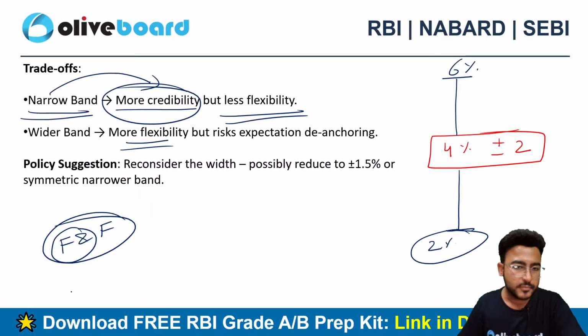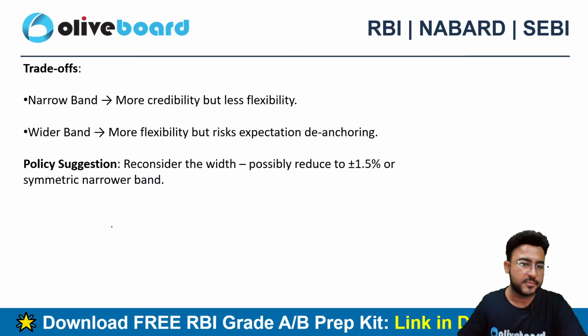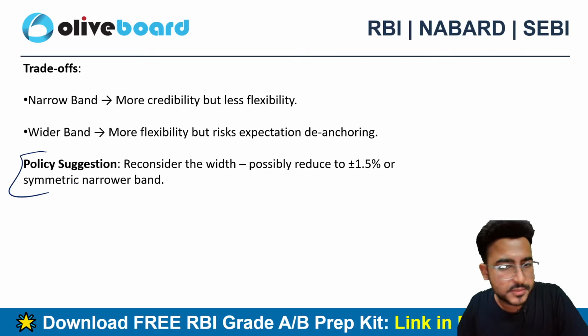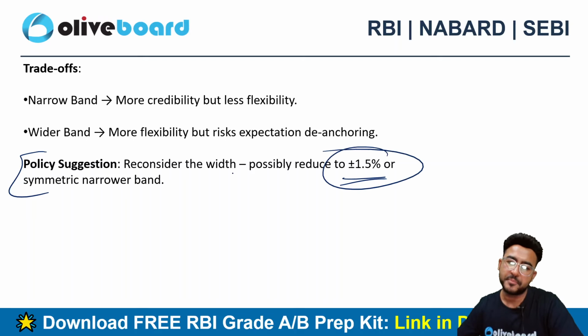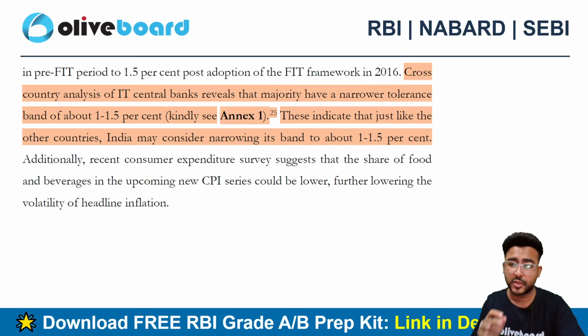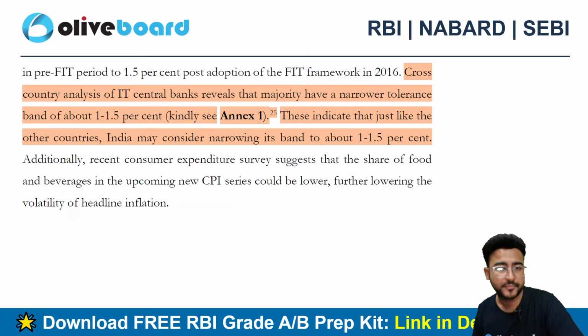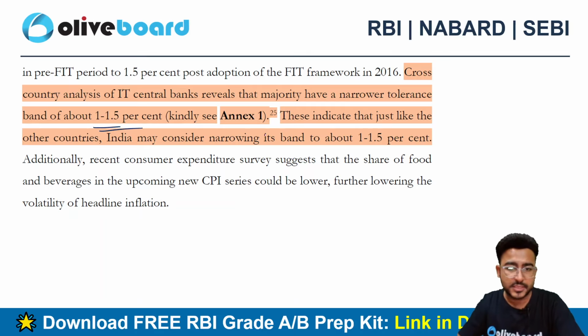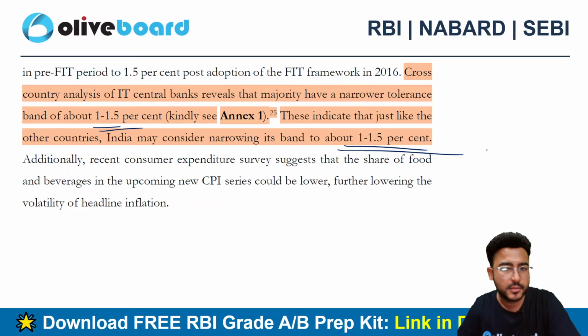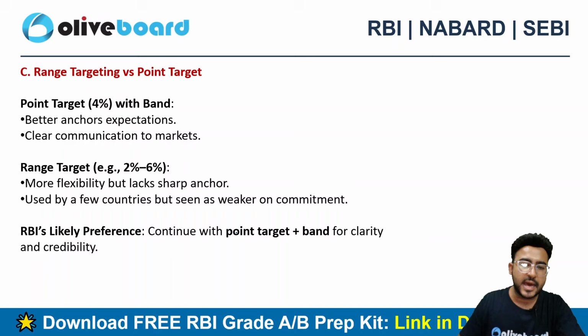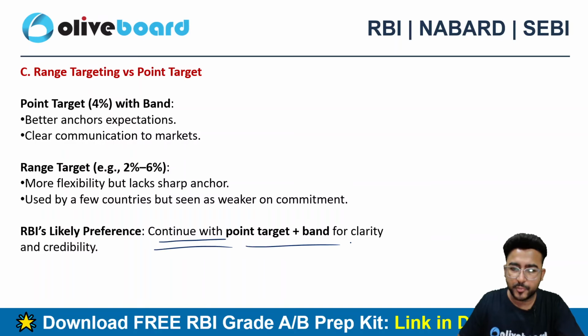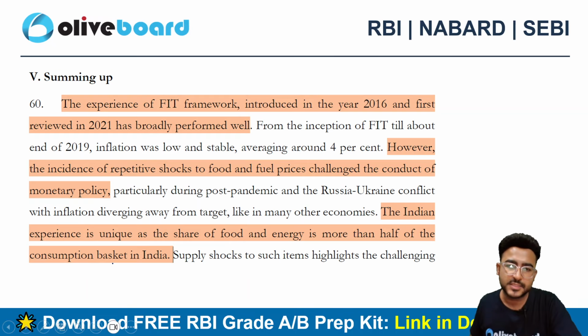So among the policy suggestions, some of the suggestions were to reduce this band to plus minus 1.5%. This is just a suggestion, this is not at all the implementation, right? So here you can look at the suggestion as well. Other countries are also following a 1 to 1.5% range, right? RBI will definitely continue with point targets plus a band for clarity and credibility. That's why they have released this report.